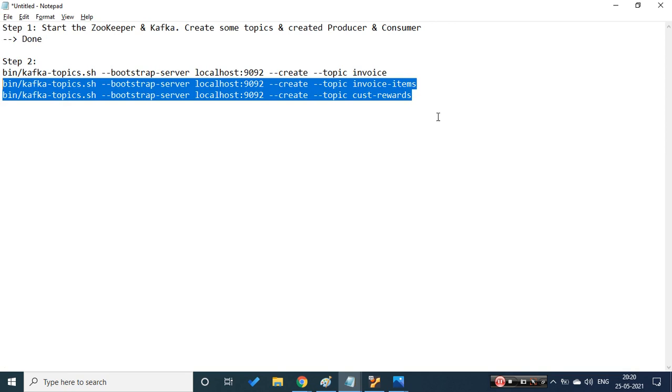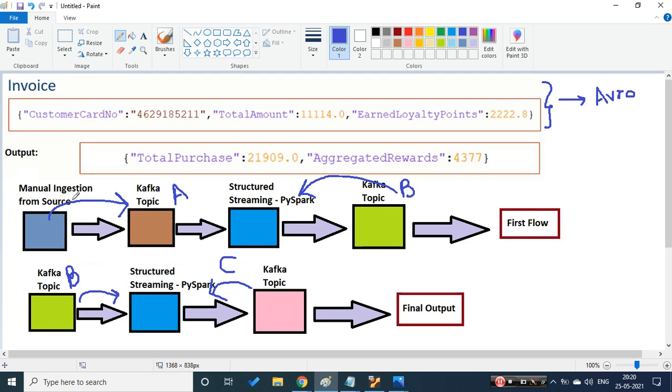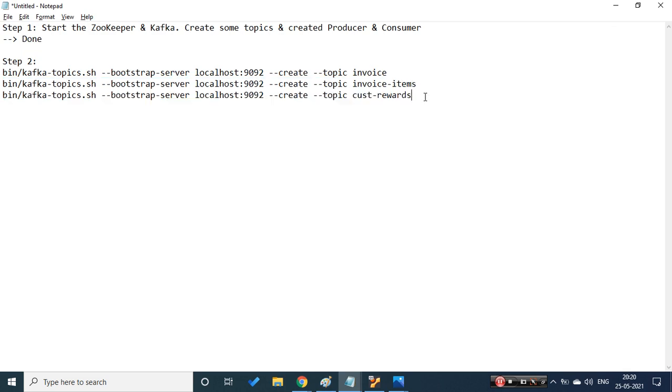Let's create only one producer, since it is required here, and the rest are consumers only, because they consume from one another. Quickly write bin kafka. The shell is the console one, as I showed you a little earlier. Same thing, a quick copy paste. It is trying to connect.